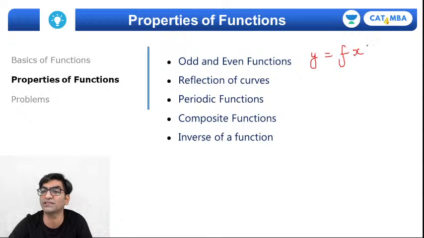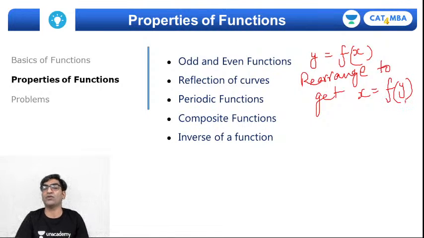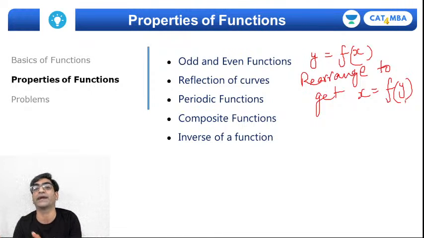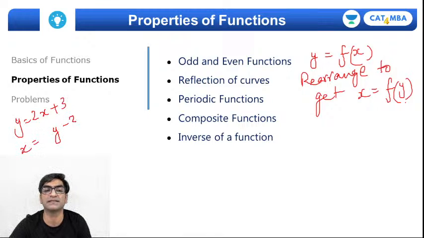So inverse of the function निकालने के लिए y equal to f(x) दिया होगा. You rearrange the terms to get x is equal to f of y, right? तो basically y को calculate करेंगे as x, that is called the function. तो inverse क्या होगा? x को calculate करेंगे in terms of y, है ना? Example, simple example ले सकते हैं. y is equal to, same example लेते हैं, 2x plus 3. So if y is 2x plus 3, then x will be (y minus 3) whole divided by 2. This is called the inverse.